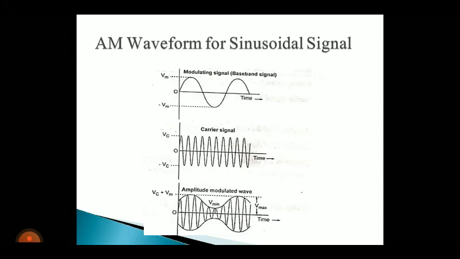The shape of this amplitude modulated wave is present in the third figure. This shape is called the AM envelope, and its shape is identical to the shape of the modulating signal or message signal.